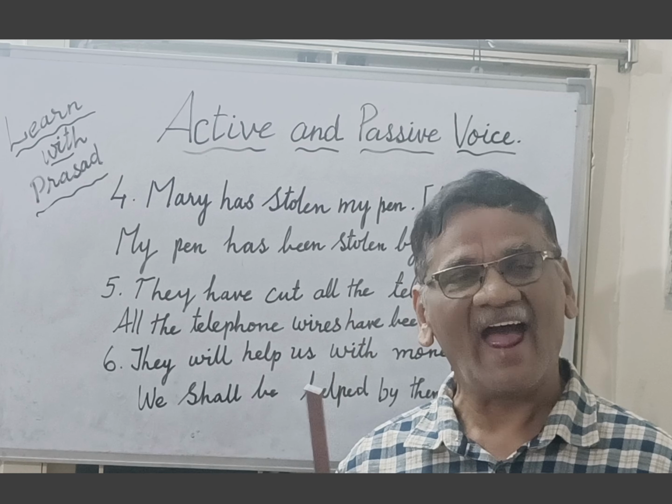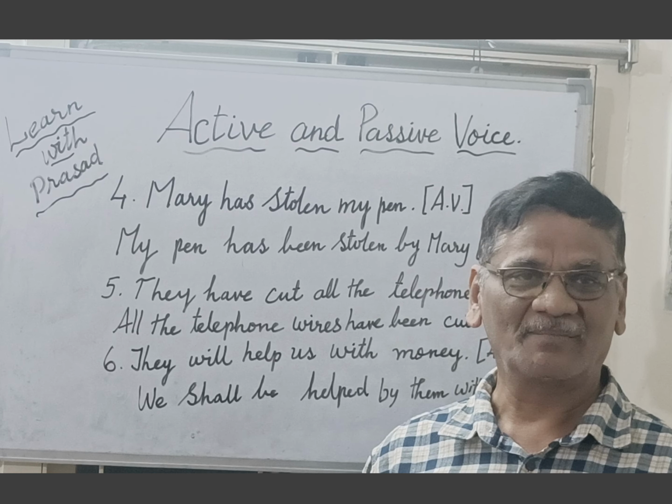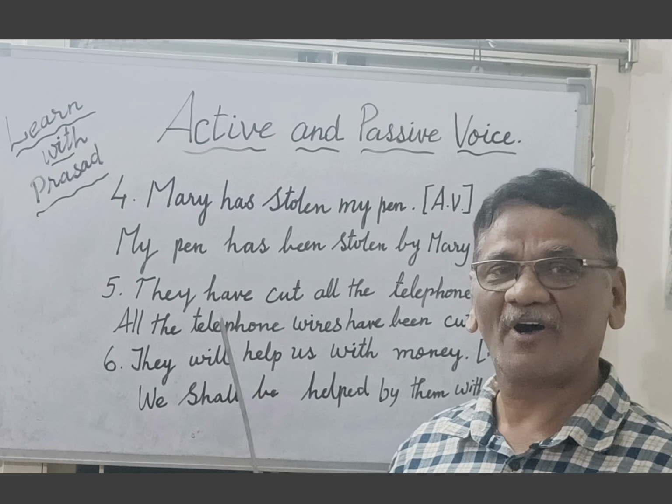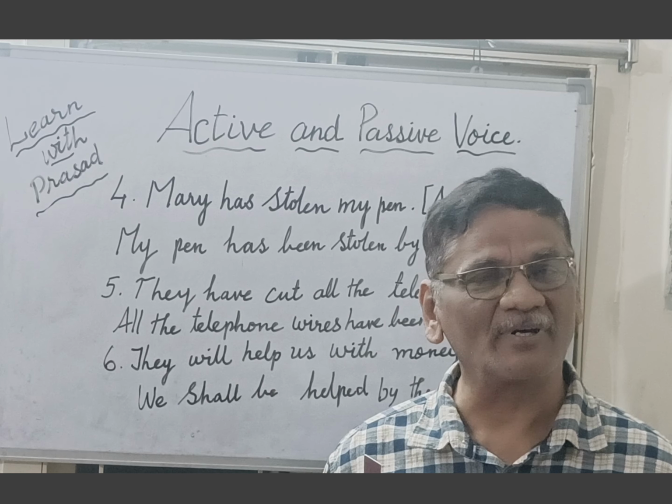Because "has" is used for present perfect. In present perfect tense we use has, and in past perfect tense we use had. Let us say here, Mary had stolen my pen. If it is like that, then: My pen had been stolen by Mary.